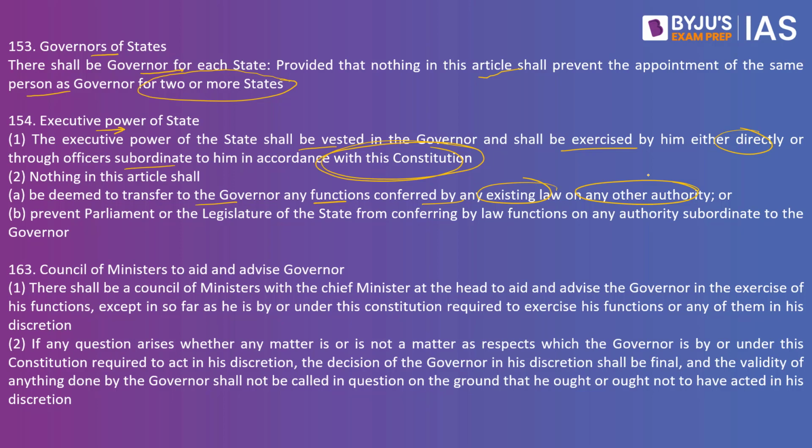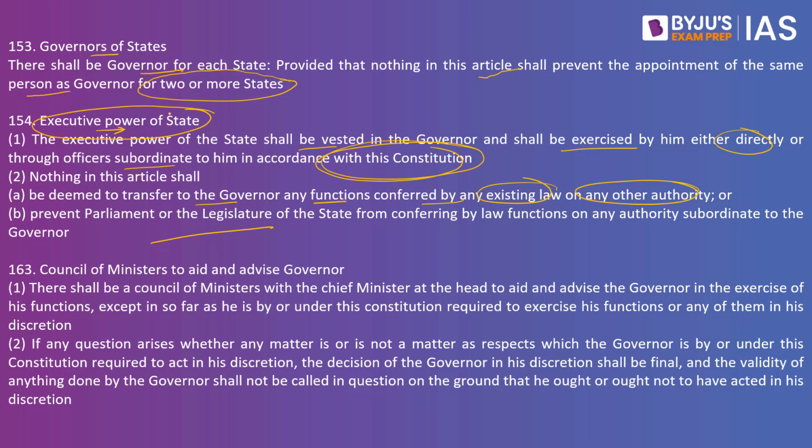So if there is a law which mandates that some other authority will have to do it, then the governor need not perform such a function. Added to it, the parliament or the state legislature may confer by law functions on any authority subordinate to the governor, is what is specified under Article 154 of the Indian Constitution.